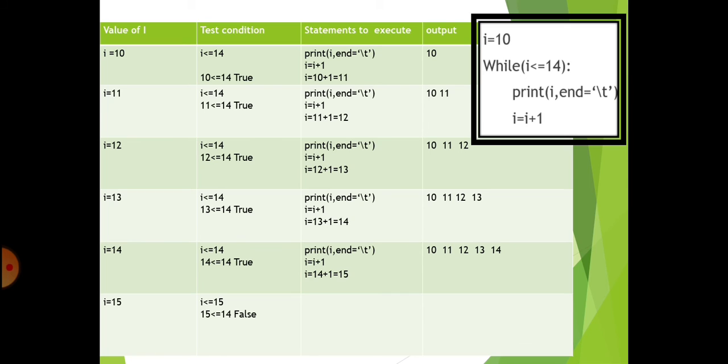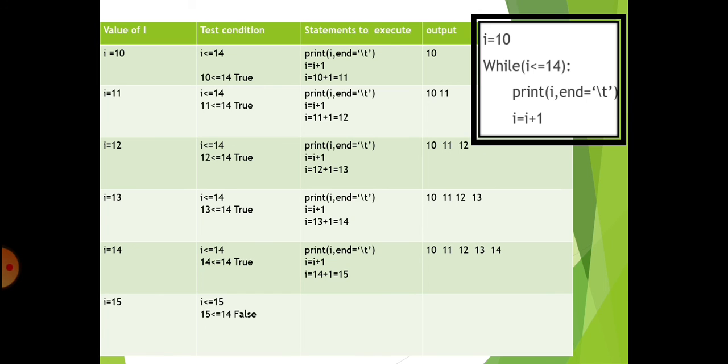Again it checks the condition, 14 less than or equal to 14. The condition is true, so it prints the value I and then end equal to slash t. Slash t is used to leave a tab space between the numbers. It shows the output 14 and then it increments the value of I by 1, so I equal to I plus 1. Now the value of I is 15. Again it checks the condition, 15 less than or equal to 14. The condition is false. So once the condition is false, it exits from the while loop.